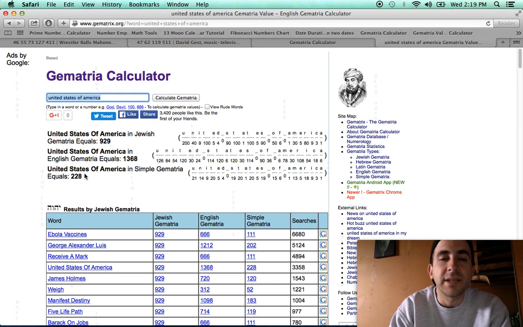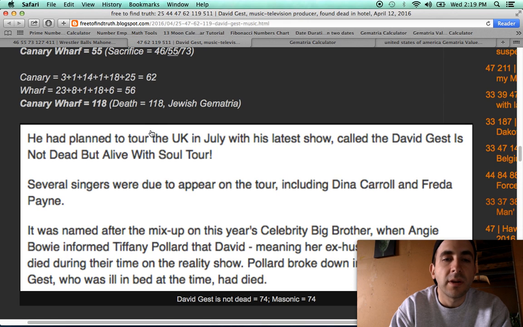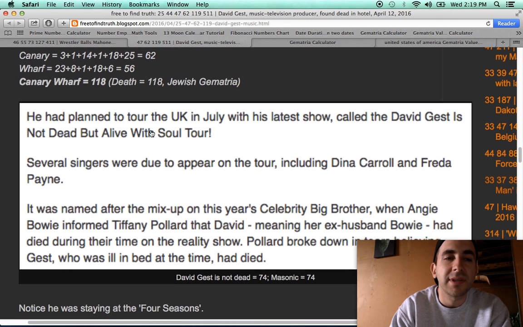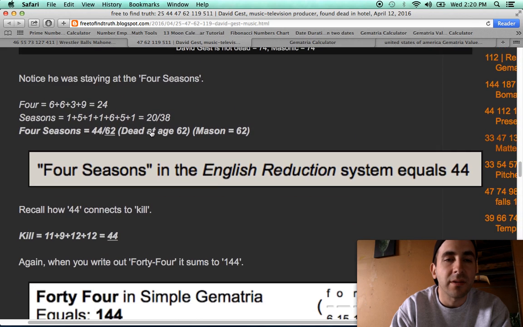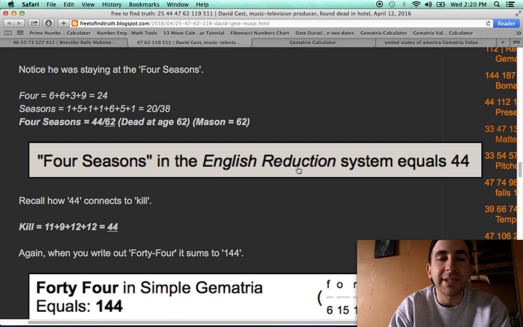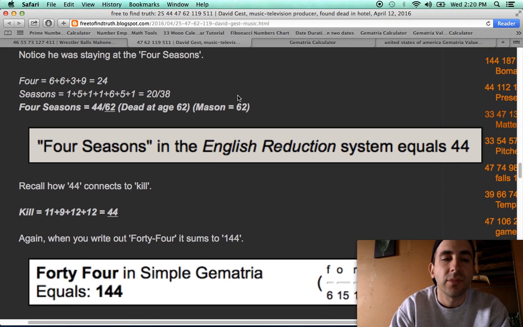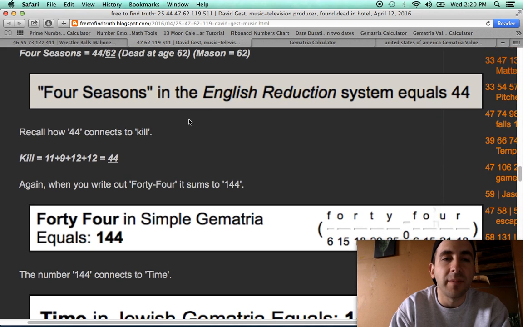United States of America has that 228 gematria. Here we're talking about 2 deaths by the numbers in the United States of America. As for 4 seasons, it has the gematria of 44, with the S exceptions also 62. Dead at age 62, Mason equals 62. Again, 44, the kill number.